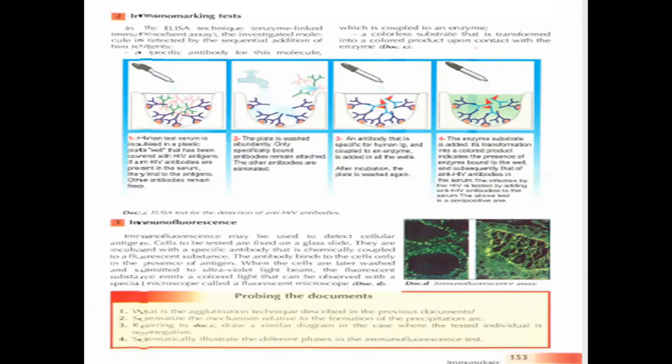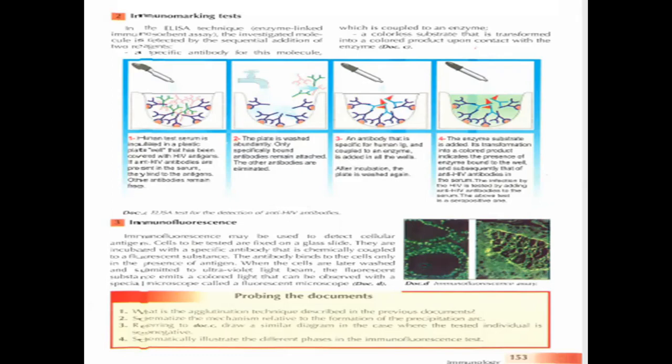The enzyme substrate is added. So this substrate is added, and its transformation into a colored product indicates the presence of the enzyme bound to the antibodies, and that means the presence of HIV antibodies in the serum. The infection, through the anti-HIV antibodies in the serum, is detected. So the above test is an appropriate test. Here we can detect the presence of the antibodies that are found here.